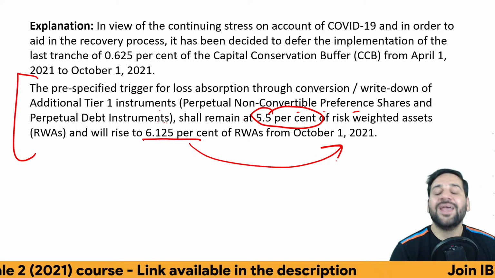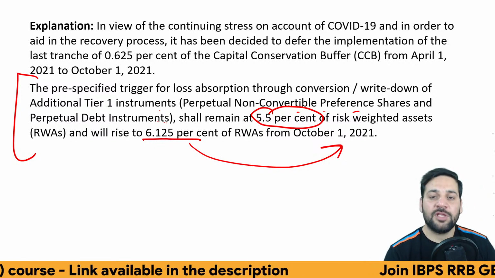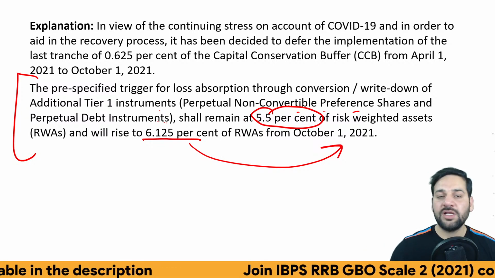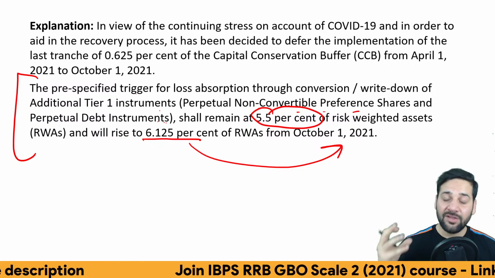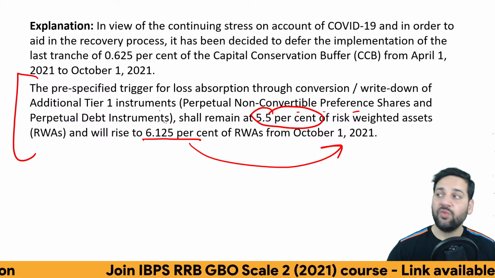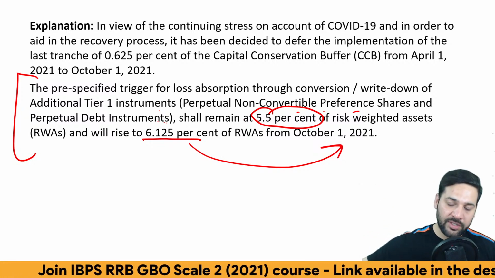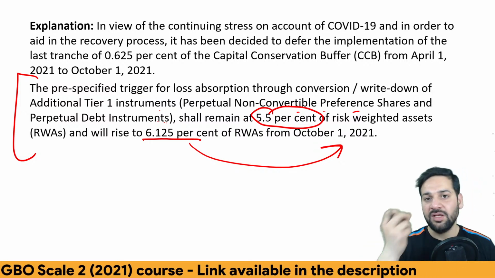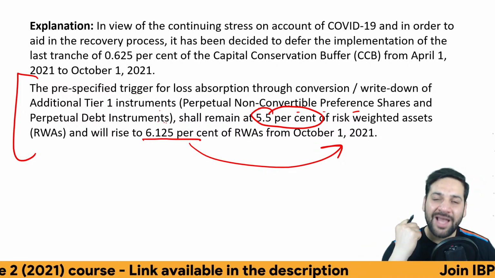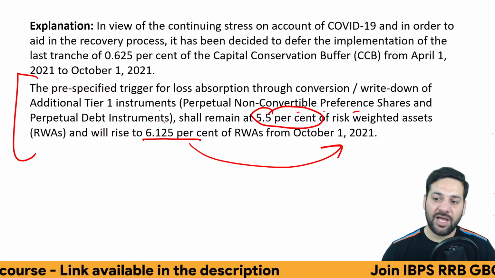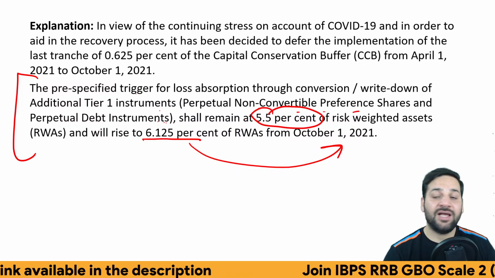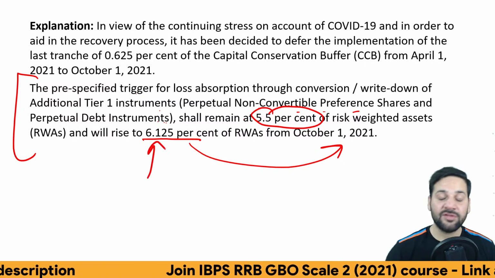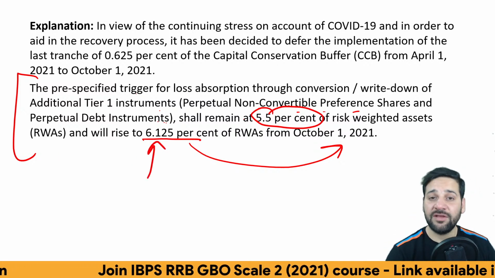Okay. In case there is an abnormal situation where there can be huge losses, to absorb that, the banks should have some buffer to face a situation like 2020, the COVID-19, or face a situation like 2008 subprime crisis. The bank should be strong. They should have a buffer. And that buffer we are talking about is 6.125% of risk weighted asset. Right now it is 5.5%.